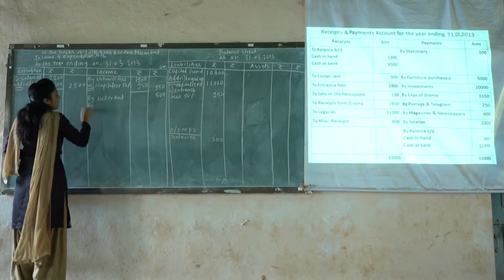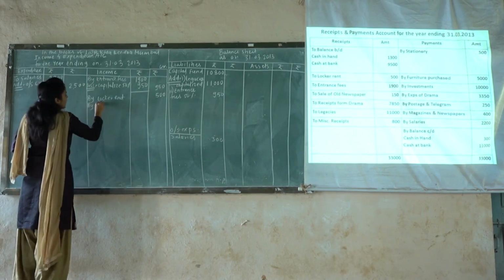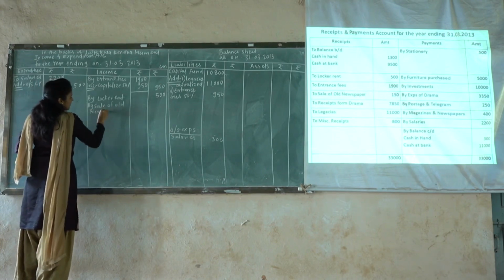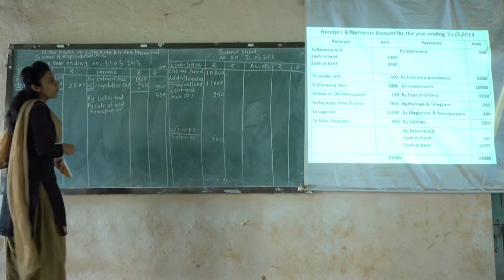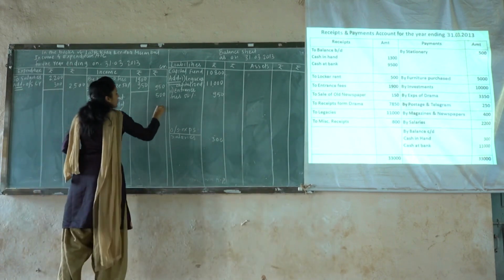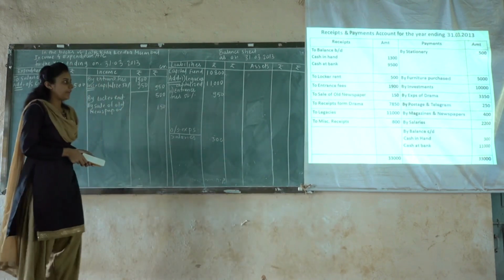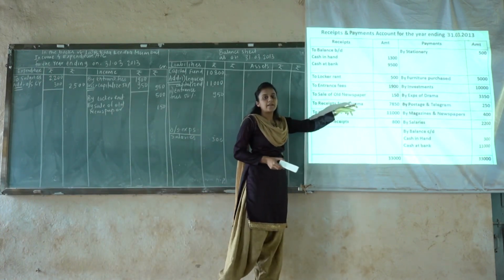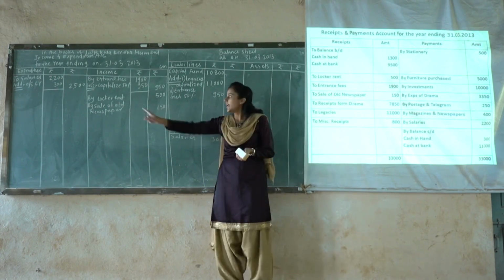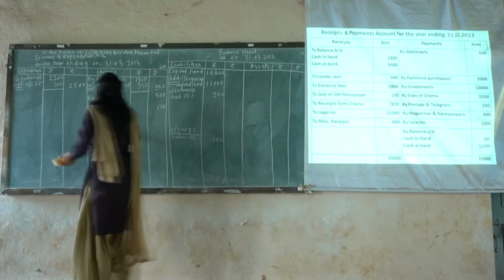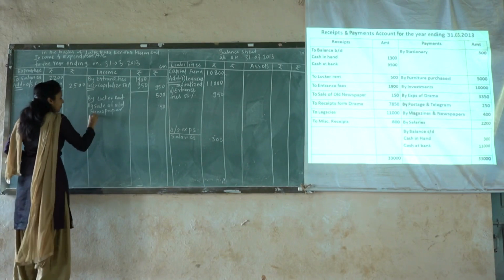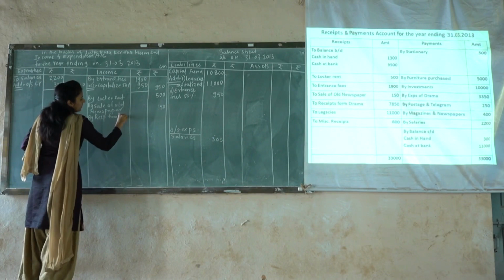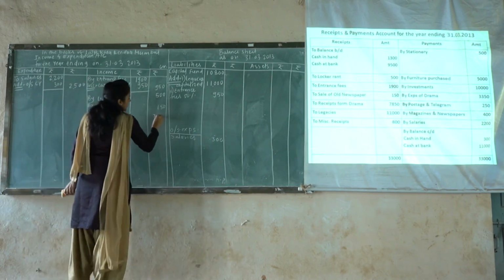Right over here, by sale of old newspaper. By sale of old newspaper, the amount given should be posted for the outer column, rupees 150. Then next is given, receipt from drama, rupees 7850. Here it is receipt, here it will be the income. So it will be posted for the income side, by receipt from drama, rupees 7850.